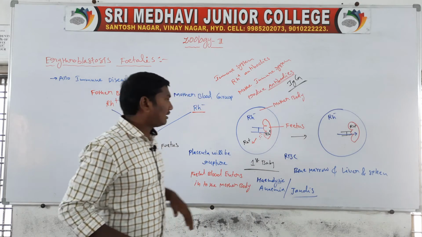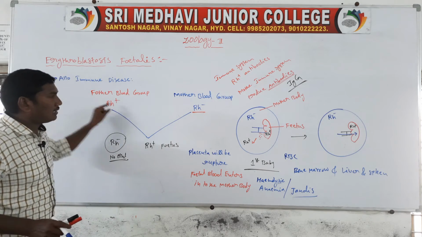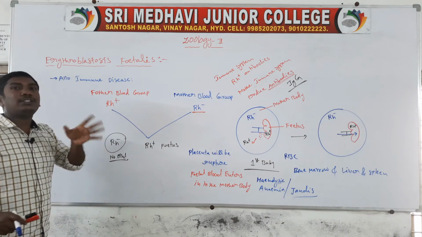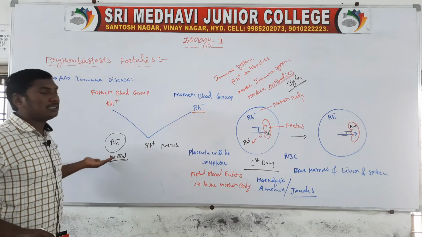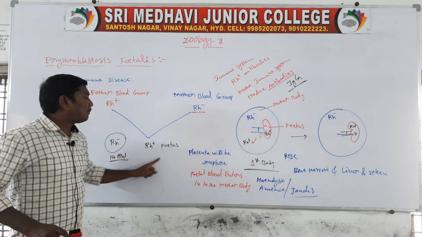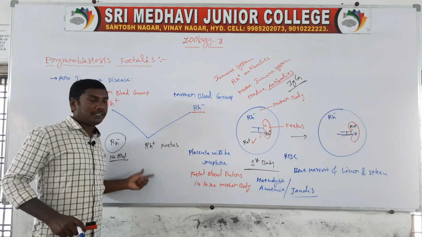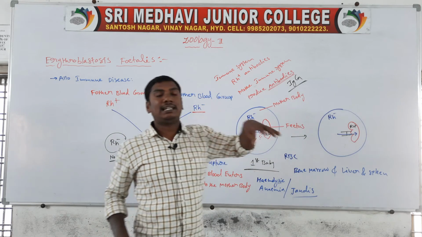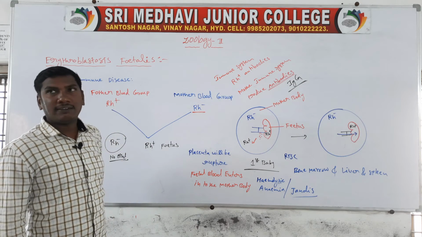For example, if the first baby is Rh negative, with father Rh positive and mother Rh negative, there is no effect, because the mother's blood group is Rh negative and the fetus blood group is Rh negative. The effect occurs only with an Rh positive fetus. After the first Rh positive fetus, the second baby is affected and killed. This is called erythroblastosis fetalis.